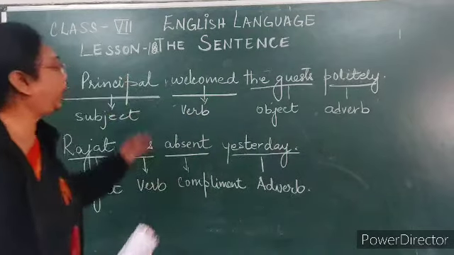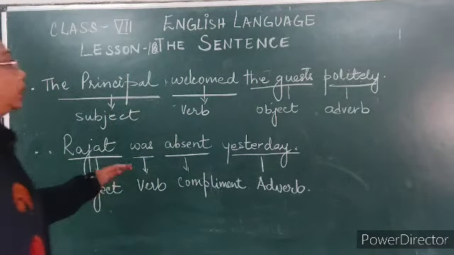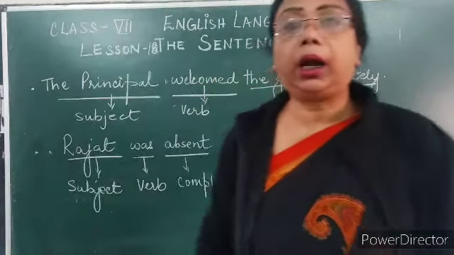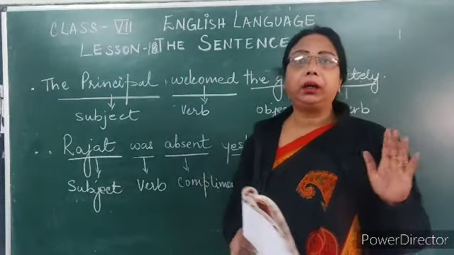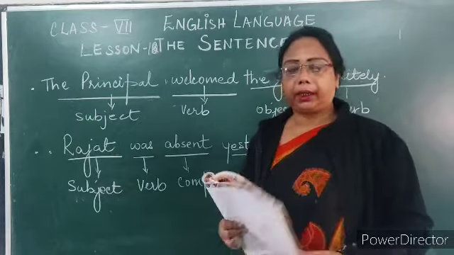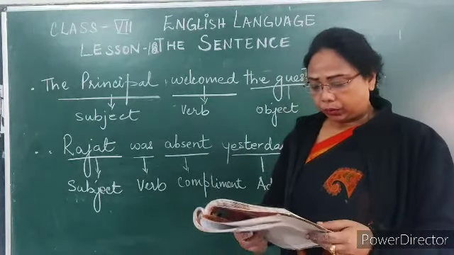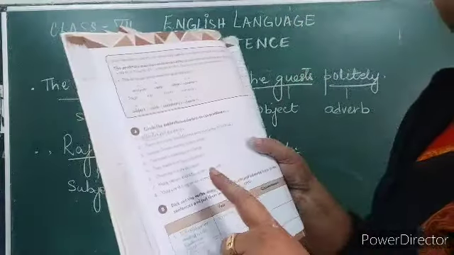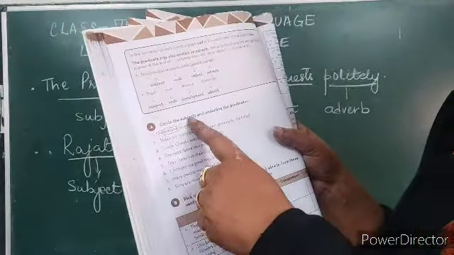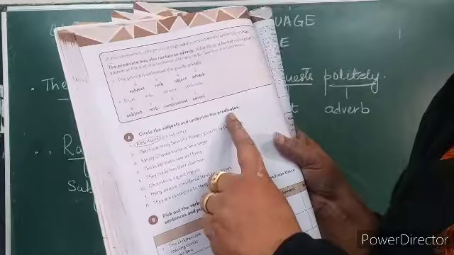So in this way we are going to separate the subject and predicate, right? So children, in exercise A you can see that you have to circle the subject and underline the predicate.